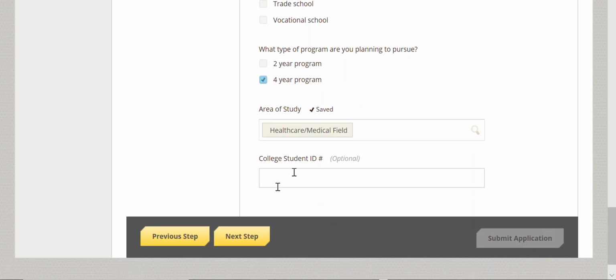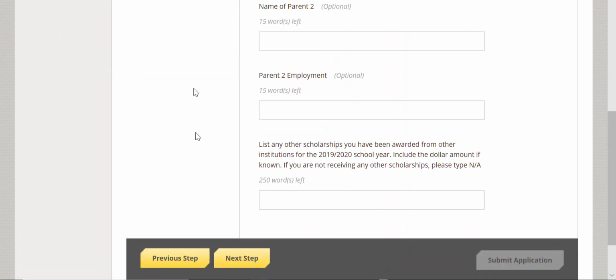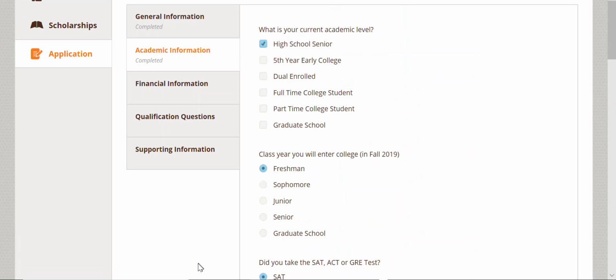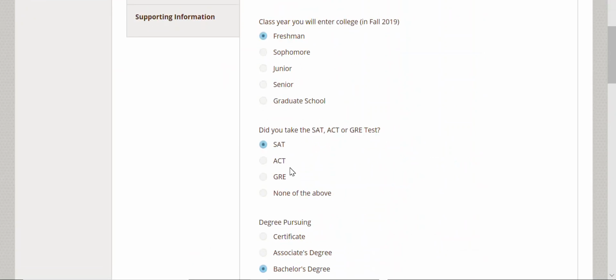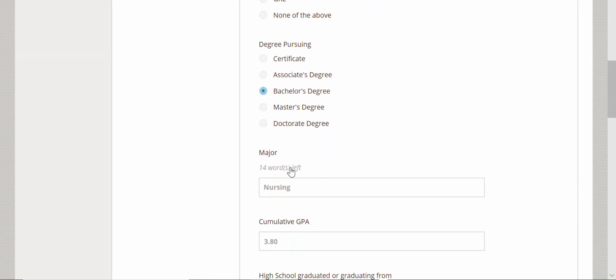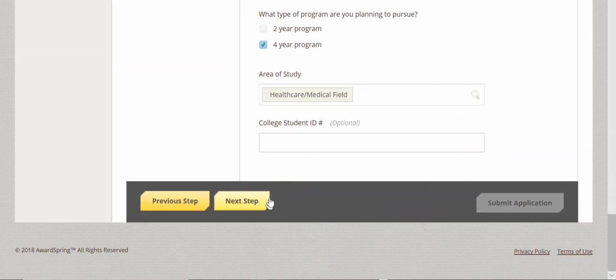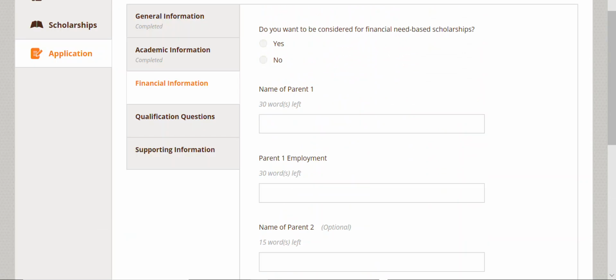Once you've completed the section, click Next Step. Be sure to check that the section you just left says completed. If it says in progress, then a question has been left unanswered. Go back by clicking Previous Step at the bottom of the page and reviewing all of the questions. There are no indicators to show which question was left unanswered. You will just need to go back through and review. If you simply cannot find what is left unanswered, contact our office.